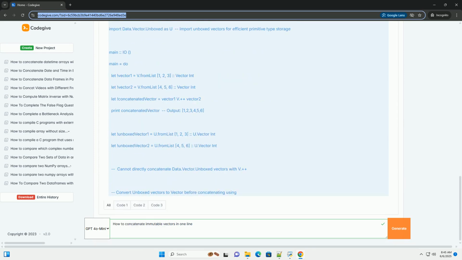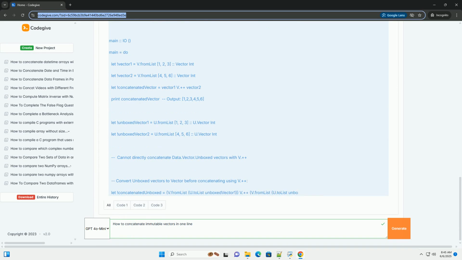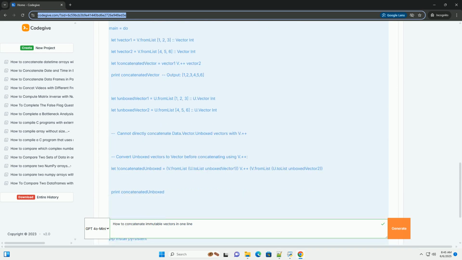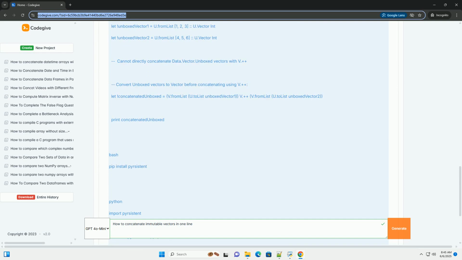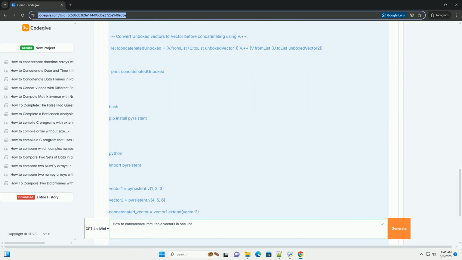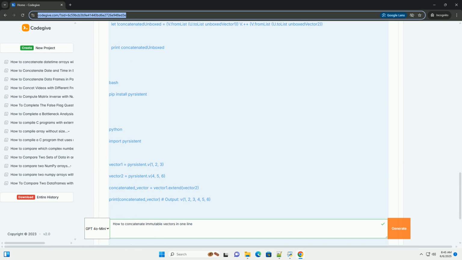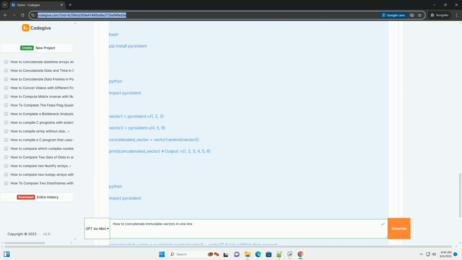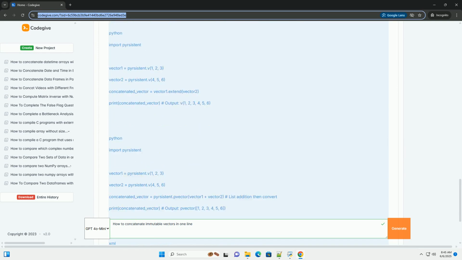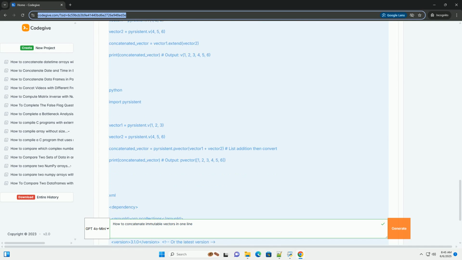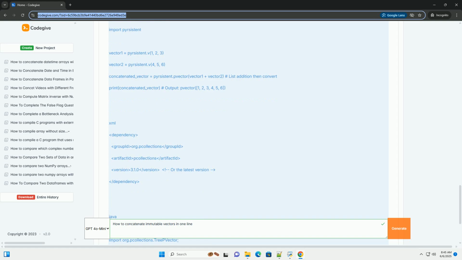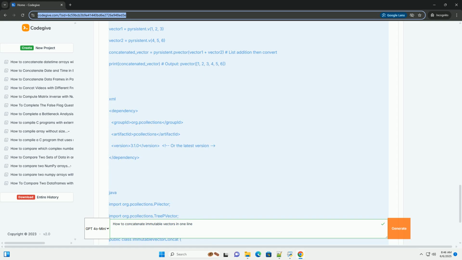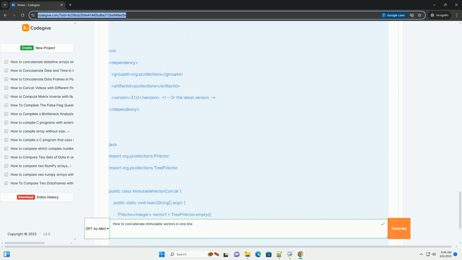What are immutable vectors? Before diving into concatenation, let's clarify what immutable vectors are. Immutable vectors are data structures that, once created, cannot be modified in place. This means any operation that appears to change the vector actually creates a new vector with the desired modifications. This property offers several advantages.